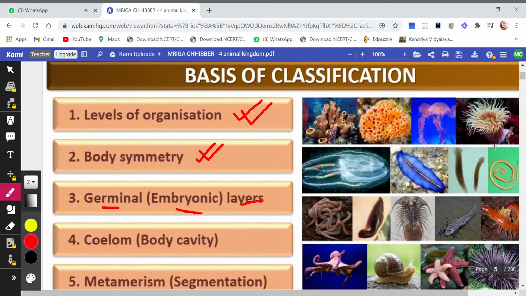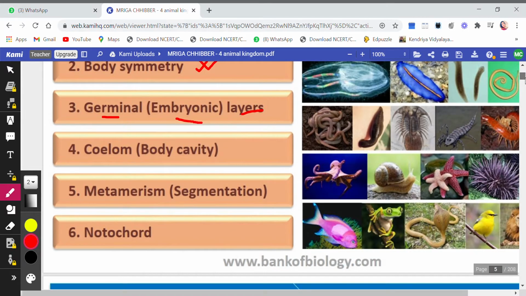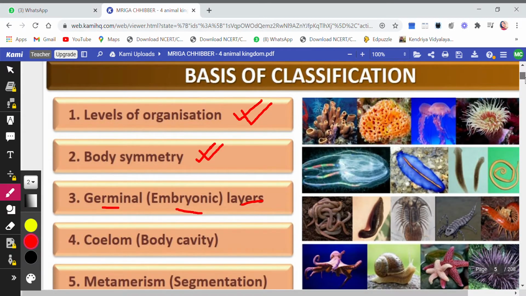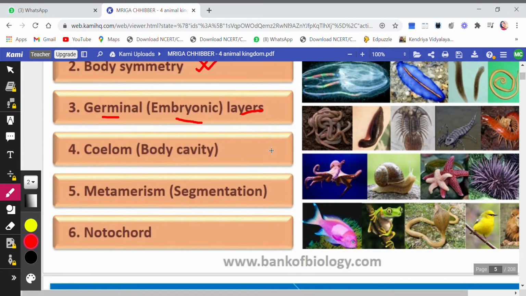Then we come to coelom or body cavity. That is, if the body has a cavity in which the organs are fitted in, that is called coelomic cavity. And if they do not have it, then they do not have that body cavity. Then we come to metamerism or segmentation, that many organisms have lines on their bodies that are segmented, and such types of organisms are said to have metamerism or segmentation.